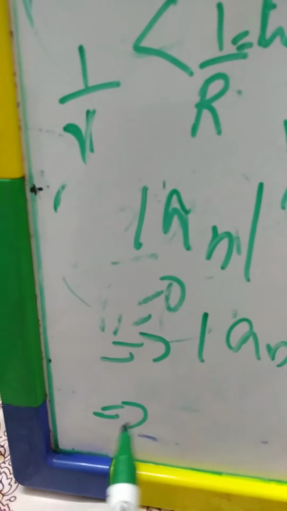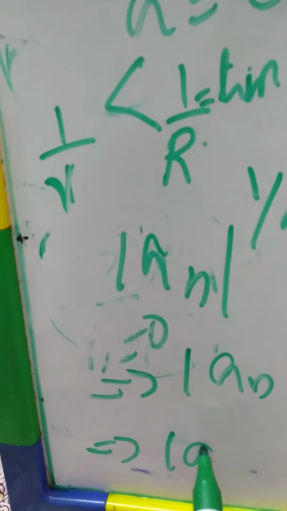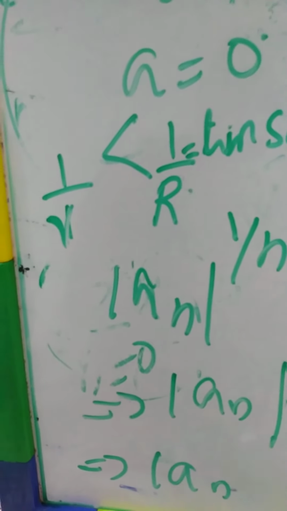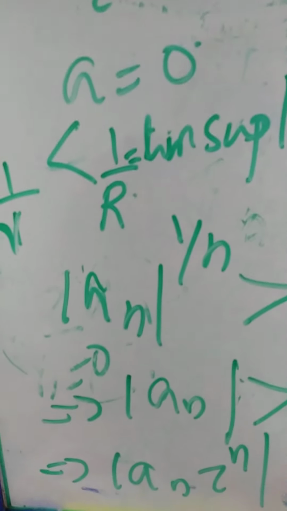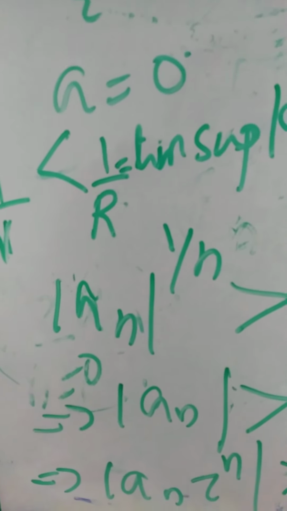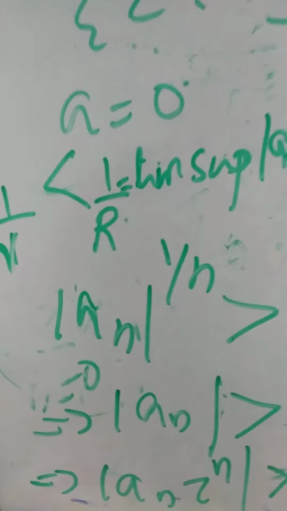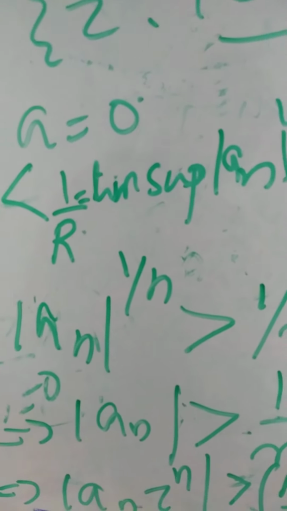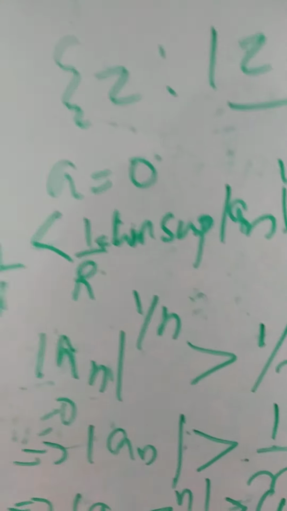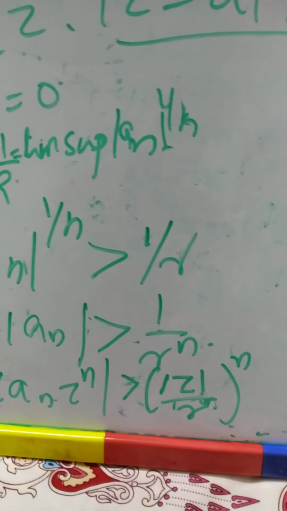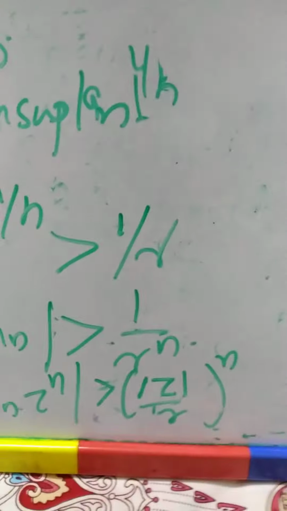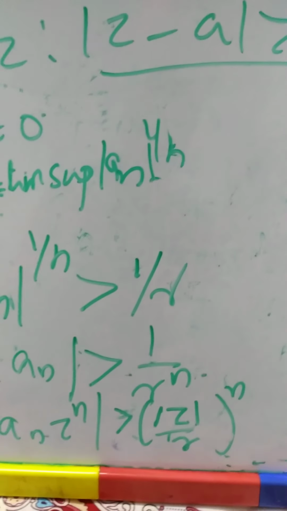Then this implies modulus of an, you just multiply with mod z whole raised to n. Modulus of an z raised to n is greater than mod z by r whole raised to n. Same idea used to prove the a part of the theorem.